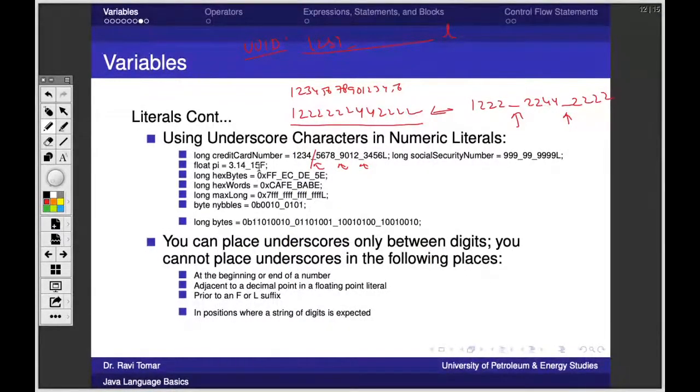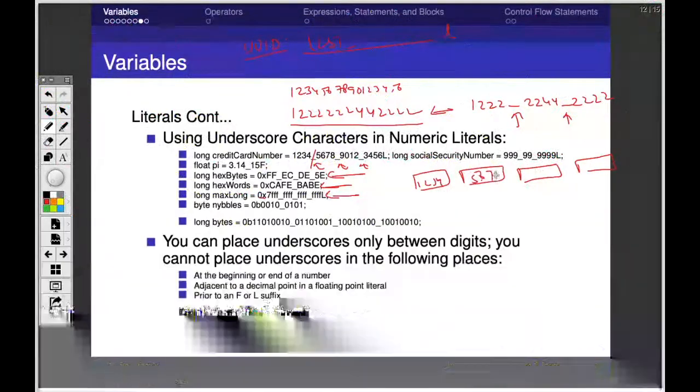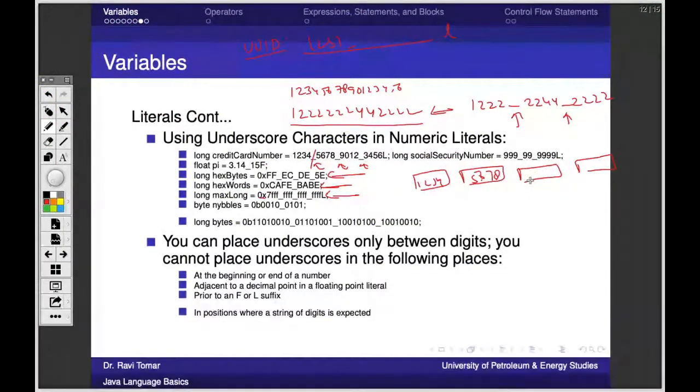If I have to write 3.1415, I can write it like this: 3.14, sorry, underscore 15. Some hexadecimal bytes, you can obviously see they are more readable now. We can easily read them. 0x7FFF underscore. In a credit card number, you must have seen, when you enter a credit card number on a website, it gives you 4 blocks to enter so that it is easier for you to write. You do not forget any number in between. So that is ease of readability.